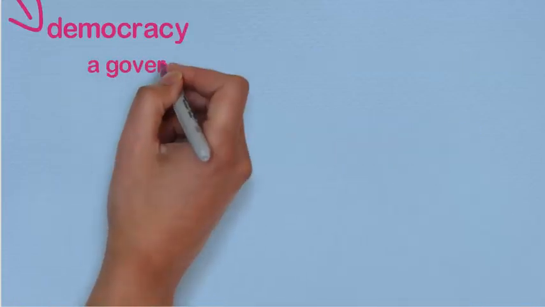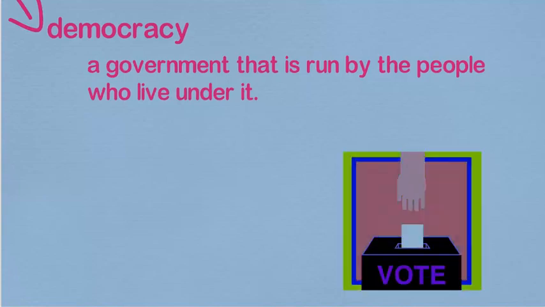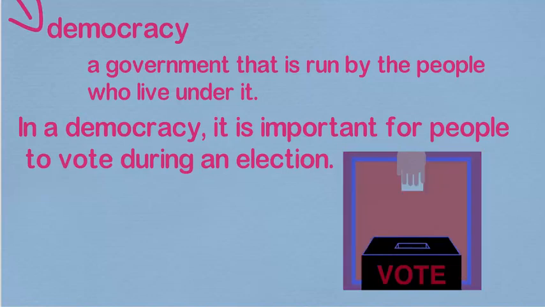Our next word is democracy. A government that is run by the people who live under it, that's called a democracy. Like in the United States, in a democracy, it is important for people to vote during an election. So one of the main things in a democracy is that people get to vote.